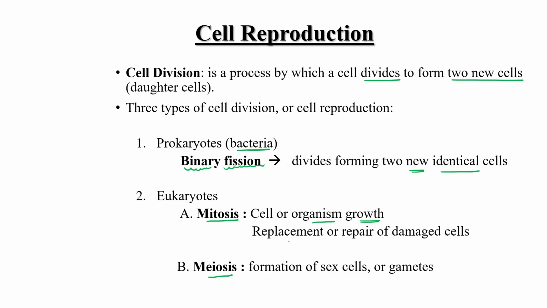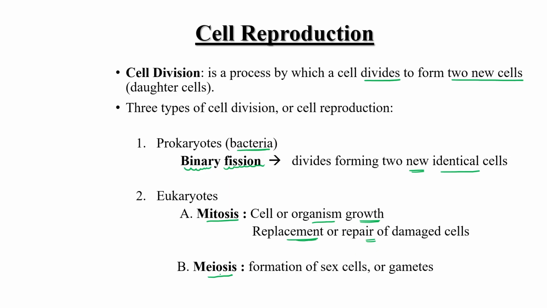Or secondly, if there is a need to replace a particular type of tissue because it is damaged by any reason, or aging is there. Okay, so replacement or repair of damaged cells.